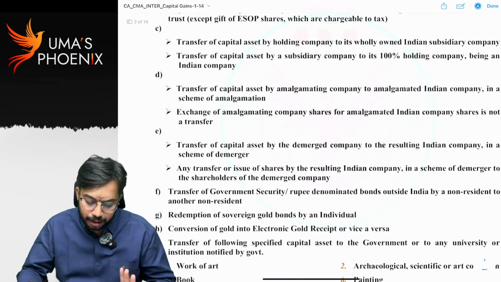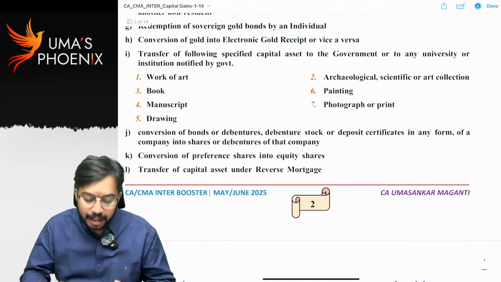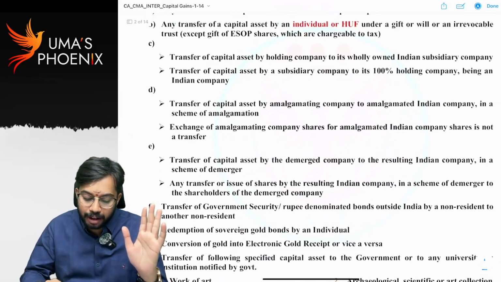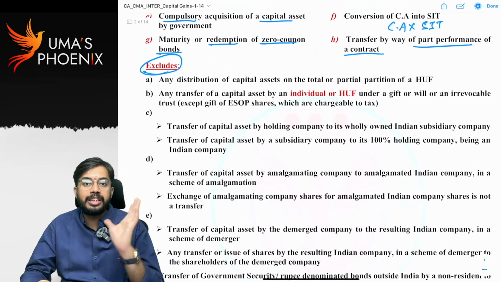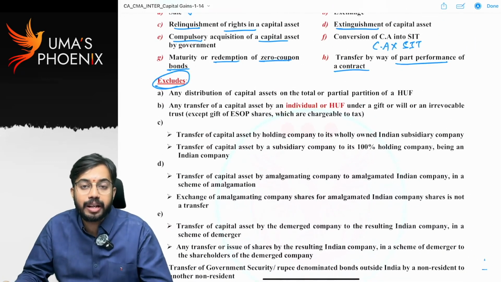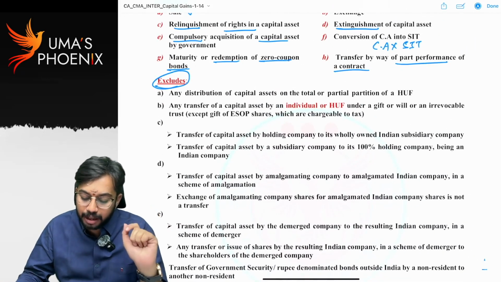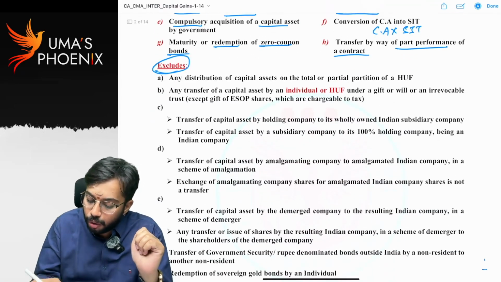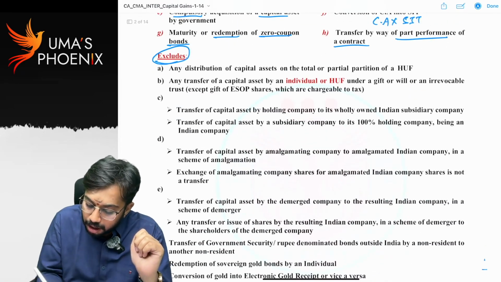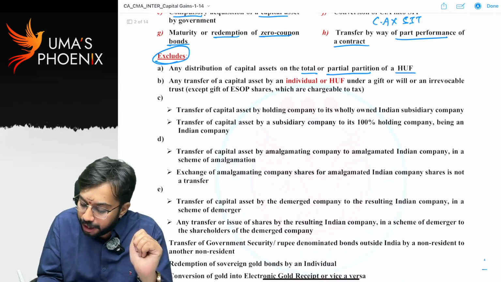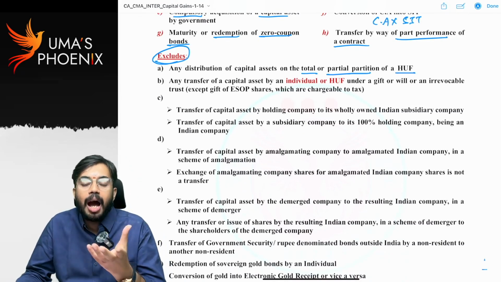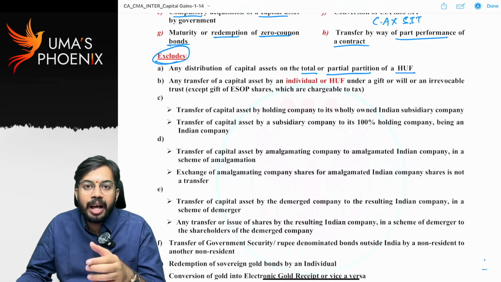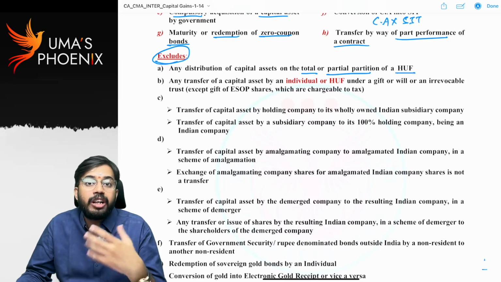Now, excludes. Transfer definition excludes. That means in all these cases, capital gains are not required to be calculated. If a transaction is excluded from the definition of transfer, capital gains are not required to be calculated. Any distribution of capital assets on total or partial partition of HUF. What do you mean by this? Ambani family is there. One fine day, Ambani family got divided.